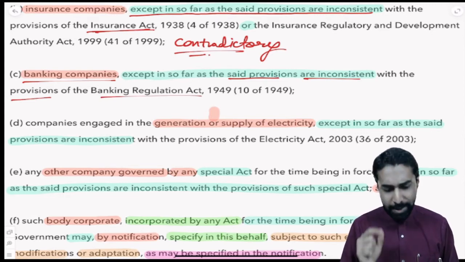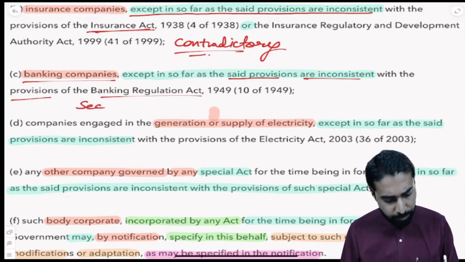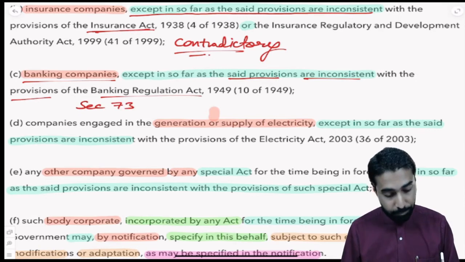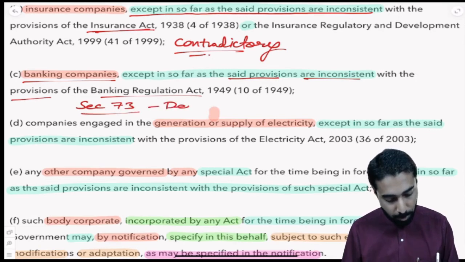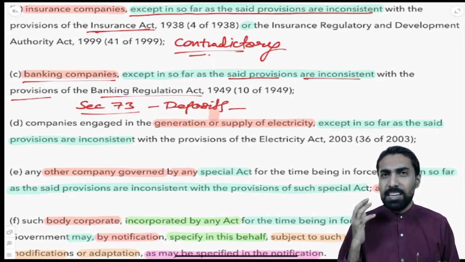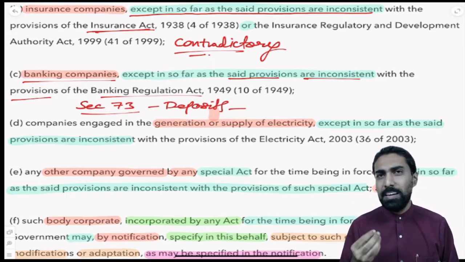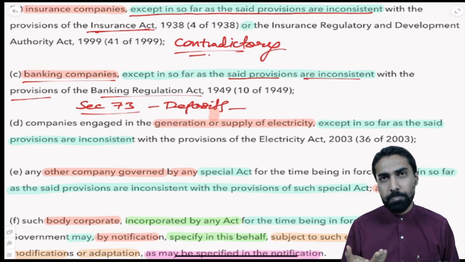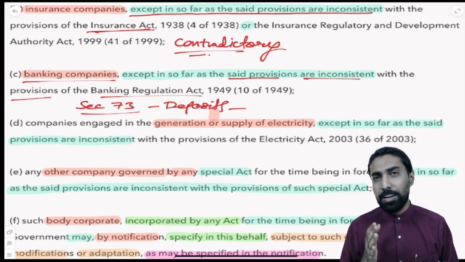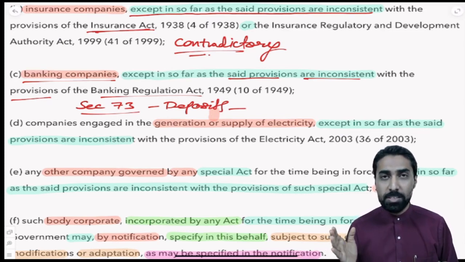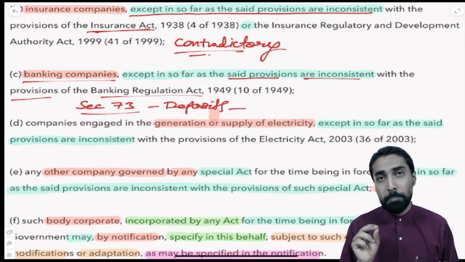See, mainly when we look at section 73 relating to deposits and all that, here what will happen? The banking business is mainly deposits and loans. So you cannot have very huge rules and regulations like how a normal private or public company has.